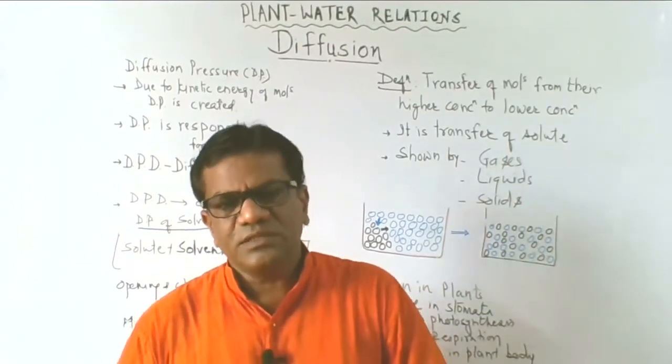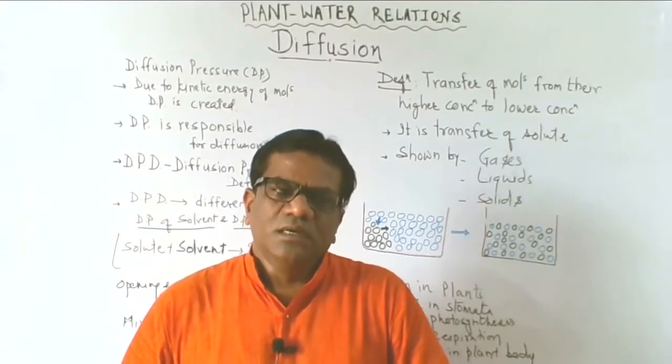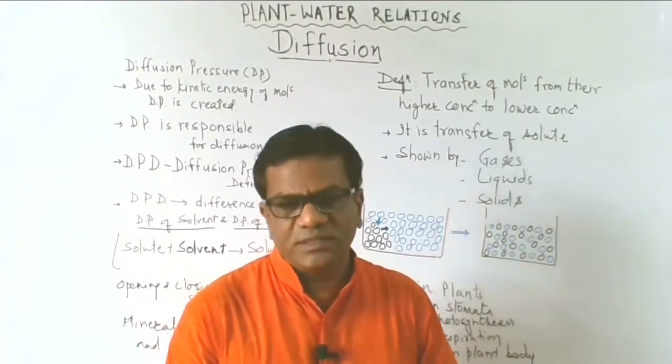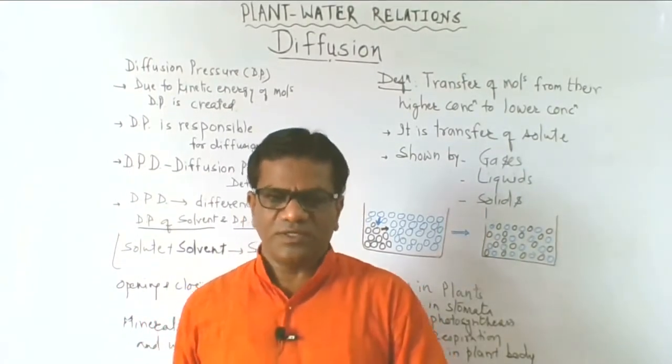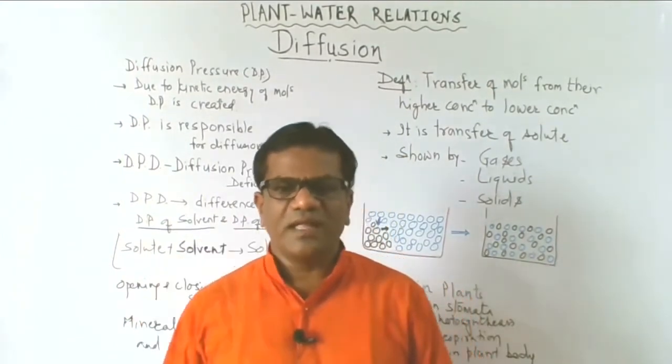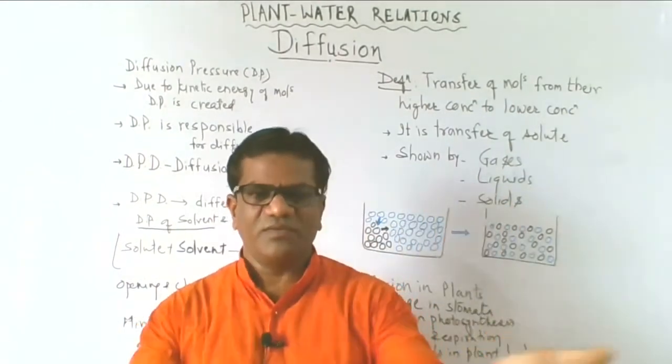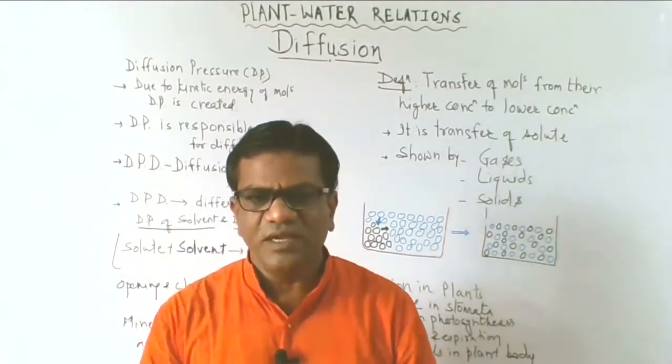The diffusion is continuous up to the even distribution of the particles. When we bring flowers to worship our God or to tie them in the hair as gajra, the smell goes everywhere around us. That is due to diffusion.